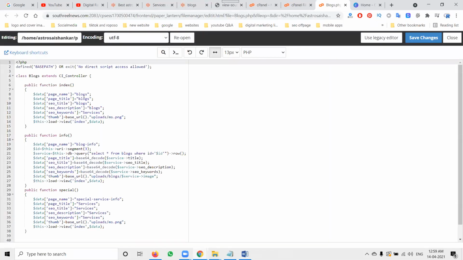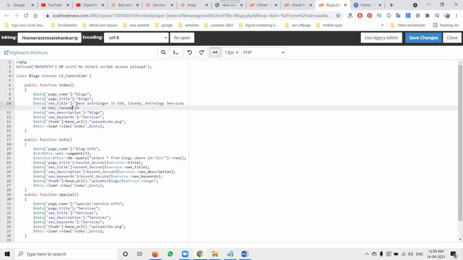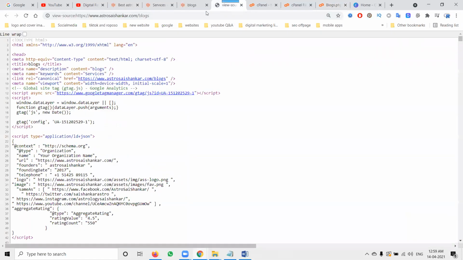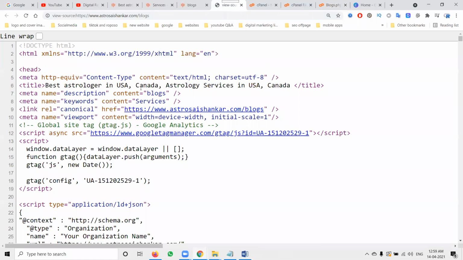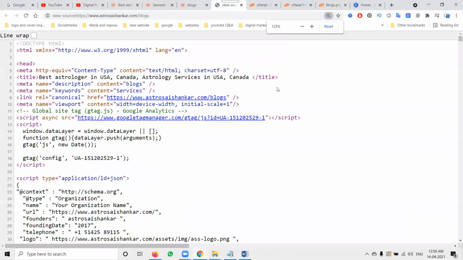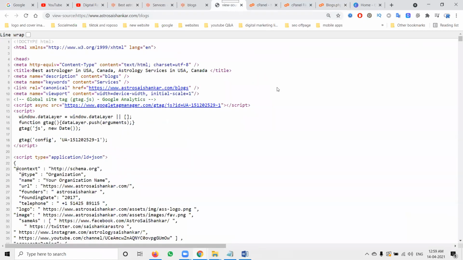What content is there? Blogs. Here is the title. In this blog option, I can write my title here. Now save this option. Once you save this, this blog will have the particular keyword added. How do we know that? We have to refresh this page. Immediately the change is reflected here: best astrologers in US and Canada, astrologers in US and Canada. So all these options change the particular pattern.